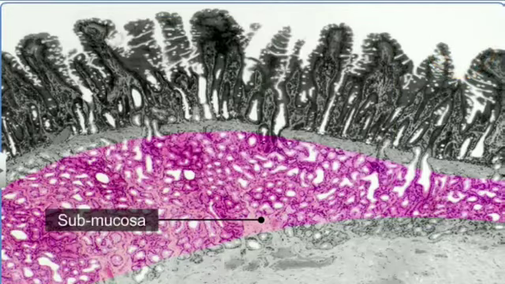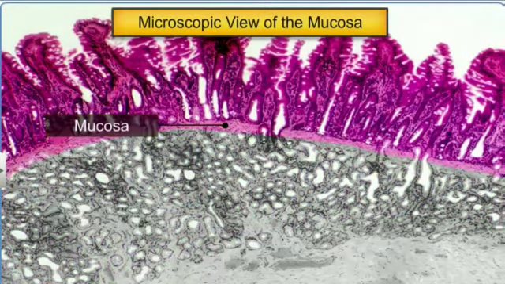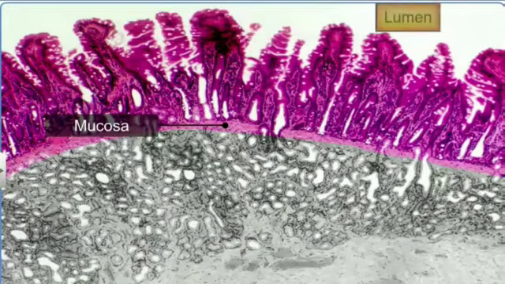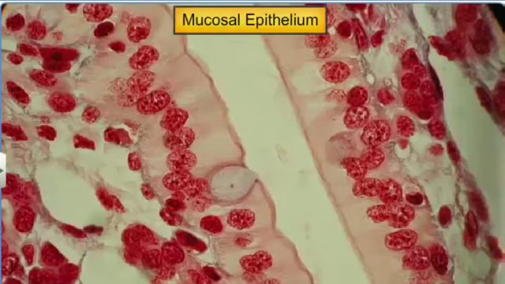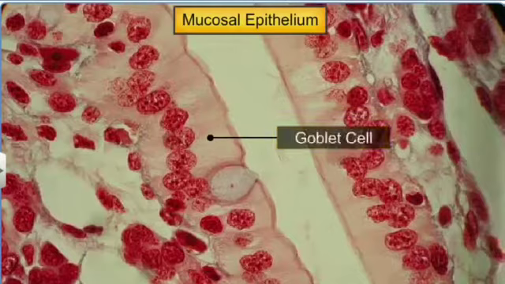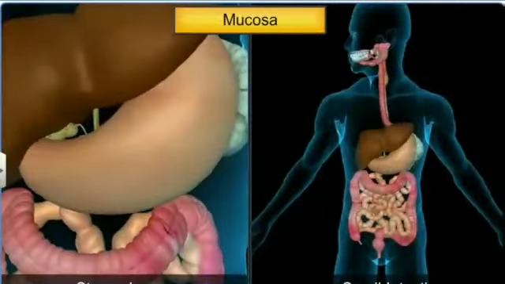It is an important layer as the mucous epithelium has goblet cells which help in lubrication by secreting mucus. In the stomach, the mucosa forms gastric glands and irregular folds called rugae.